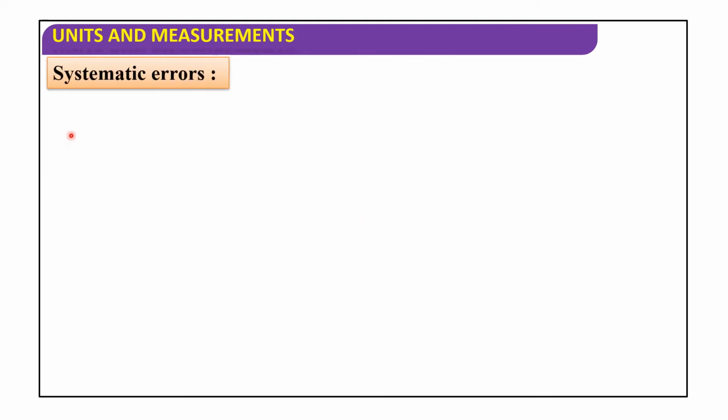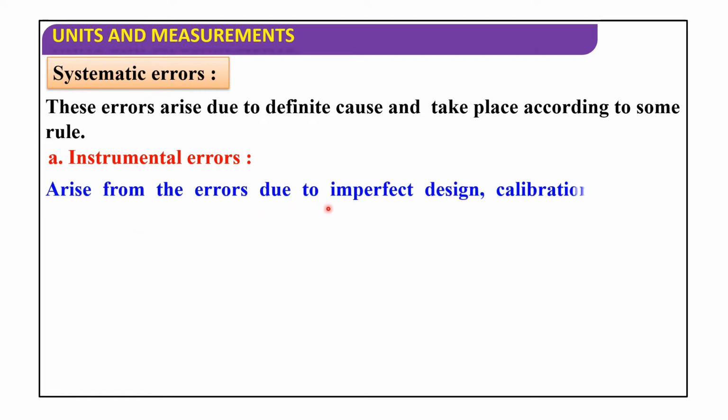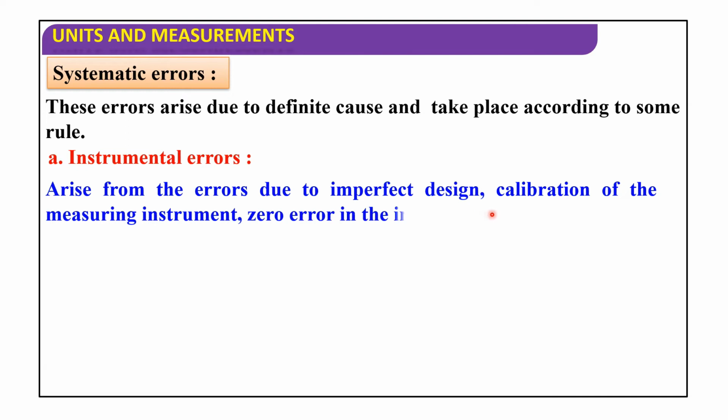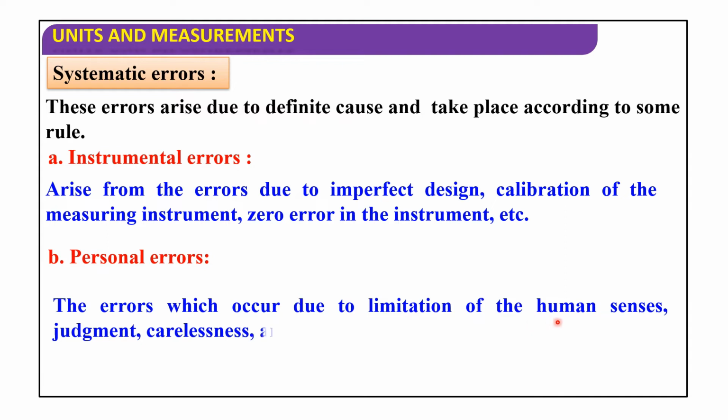Now I'll discuss systematic errors. These errors arise due to definite cause and take place according to some rule. Instrumental errors arise from imperfect design, calibration of the measuring instruments, and zero error in the instrument. Next is personal errors: the errors which occur due to limitation of the human sense, judgment, carelessness and responses.